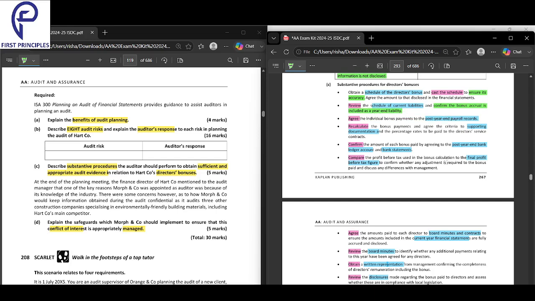Accrual means anything where the event has happened, but the payment has not happened. That is called accrual. The event has happened, but cash is not transferred. So what are you going to do? First of all, you're going to review current liabilities. And then what are you going to do? You're going to confirm. Why are you going to review the current liabilities? Okay, I am reviewing it, but why? To confirm whether the bonus accrual is there in the current liabilities or not.